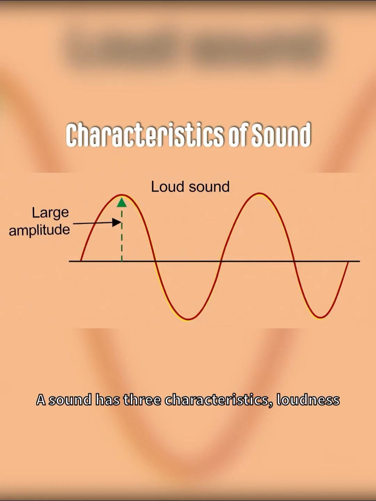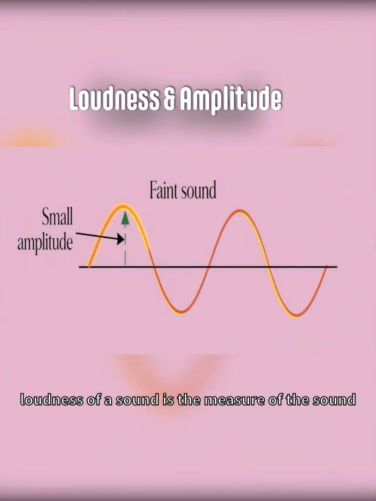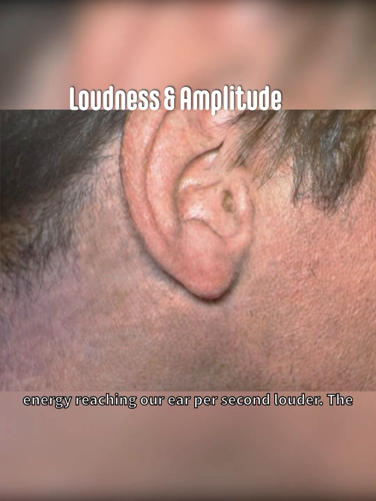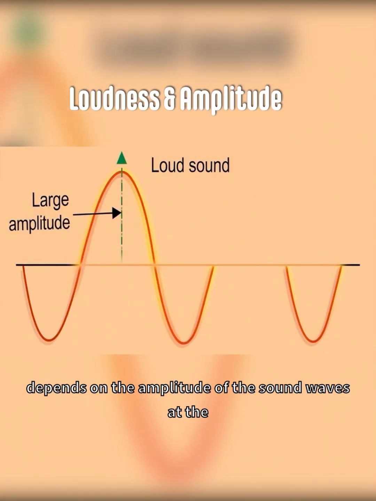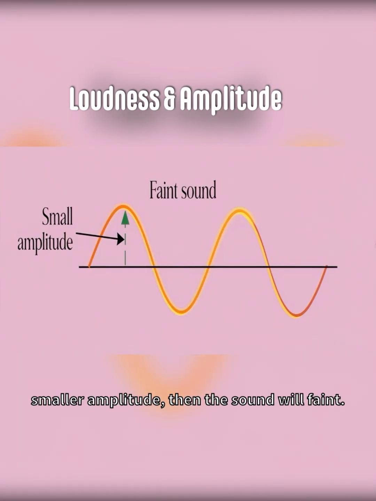A sound has three characteristics: loudness, pitch and quality. The loudness of a sound is the measure of the sound energy reaching the ear per second. Greater the sound energy reaching our ears per second, louder the sound will appear to be. The loudness of the sound depends on the amplitude of the sound wave. If the sound waves have a smaller amplitude, then the sound will be faint.